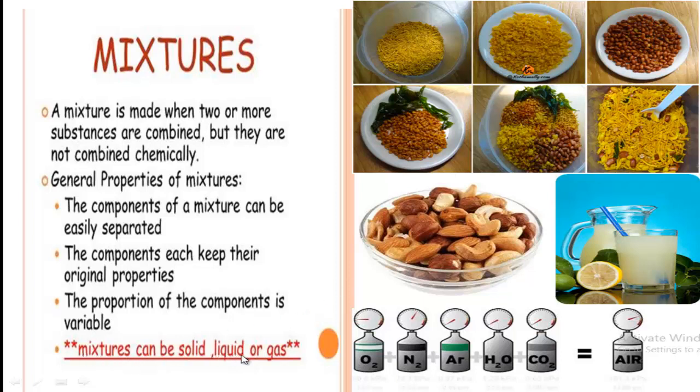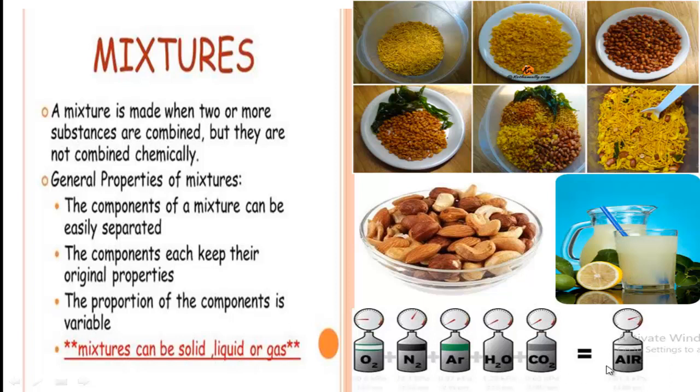Mixtures can be solid, liquid or gaseous substances. Yes, this is a mixture of solid substances because all the components of this mixture are solid substances. Also here, this is a mixture of different nuts. These are also solid substances. But in this picture, this is lemon juice. This is the mixture of lemon juice and water, which are liquid substances. So this mixture is actually of liquid substances.